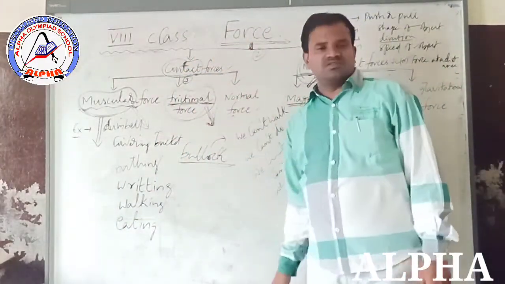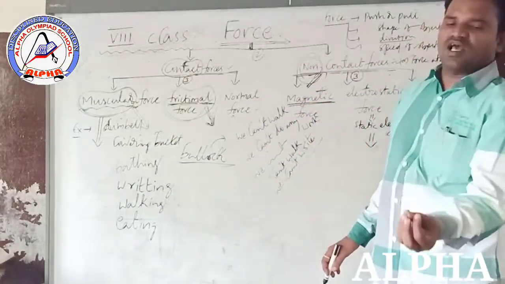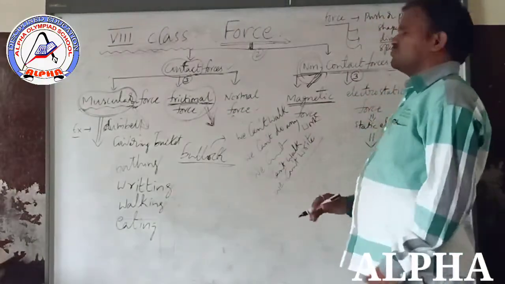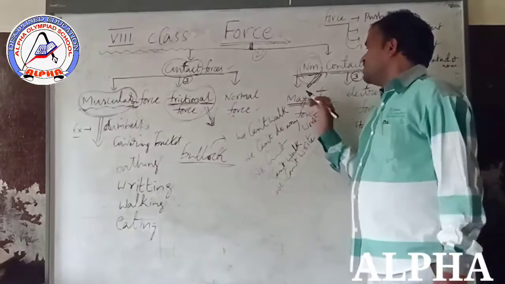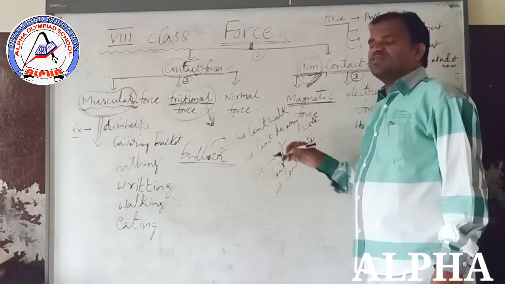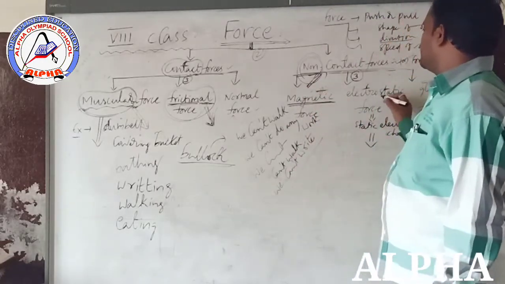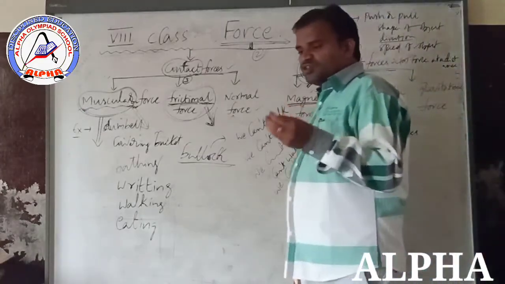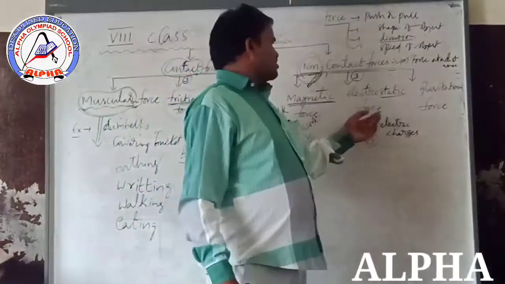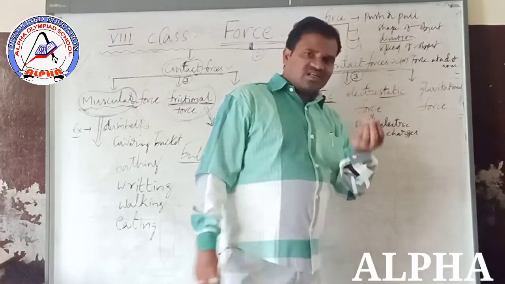Next, normal force. The force exerted by an object in a normal direction is known as normal force. Next, magnetic force, a non-contact force. What is meant by magnetic force? The force exerted by a magnet attracting nails is known as magnetic force. What is meant by electrostatic force? The force exerted by an object due to static electric charges.